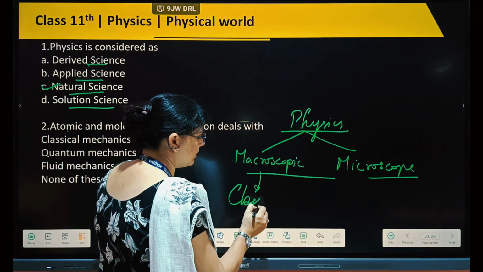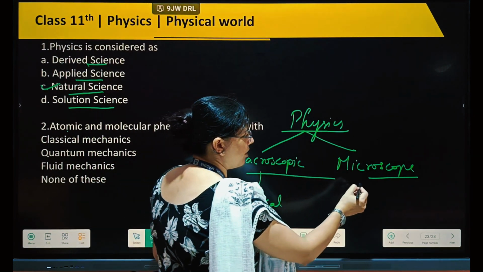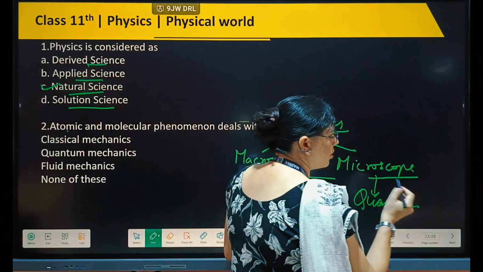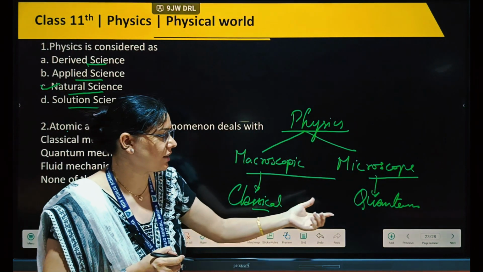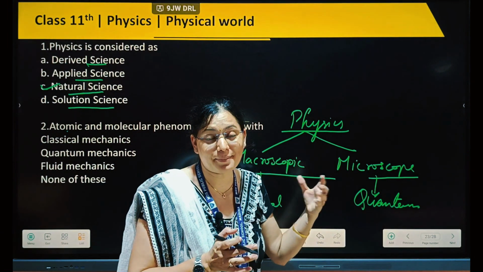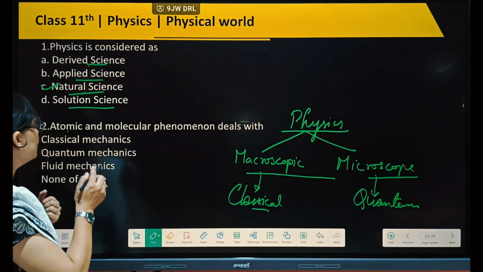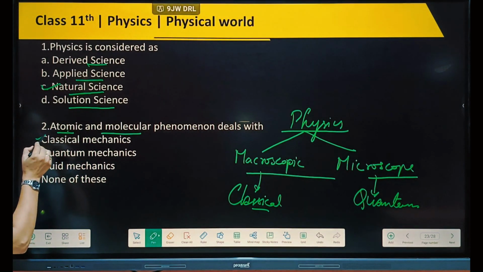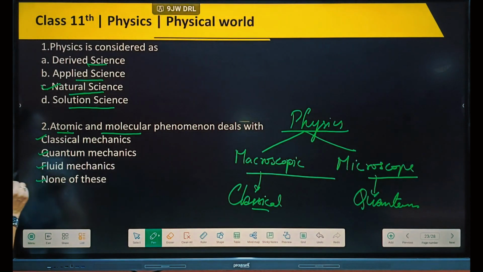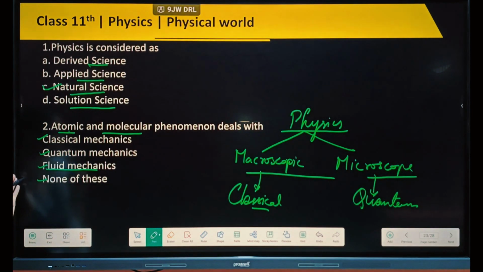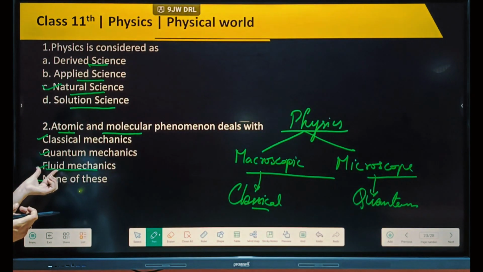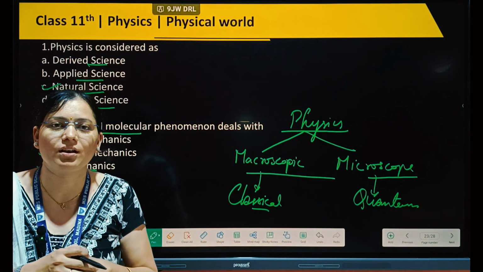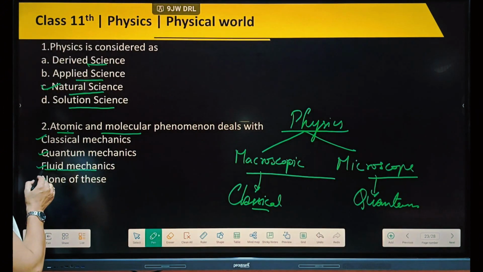Macroscopic is related to classical physics, and microscopic is quantum, which is modern physics. In quantum we study quanta particles and charged particles, so atomic and molecular phenomena deal with that. Now tell me: classical physics, quantum, fluid, or none of these. Fluid mechanics: mechanics means motion, and fluid is related to liquid. If we talk about liquid motion, then we can say fluid mechanics.